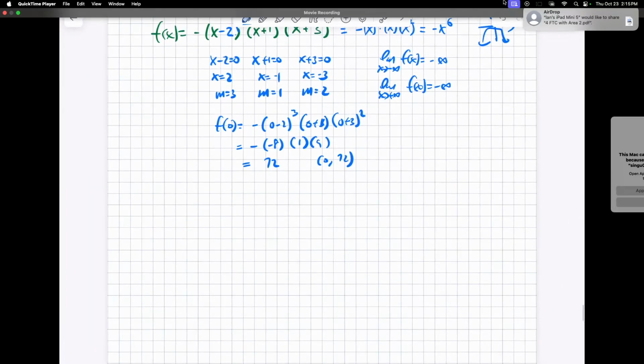What did you do with the negative x to the power 6? What is that?